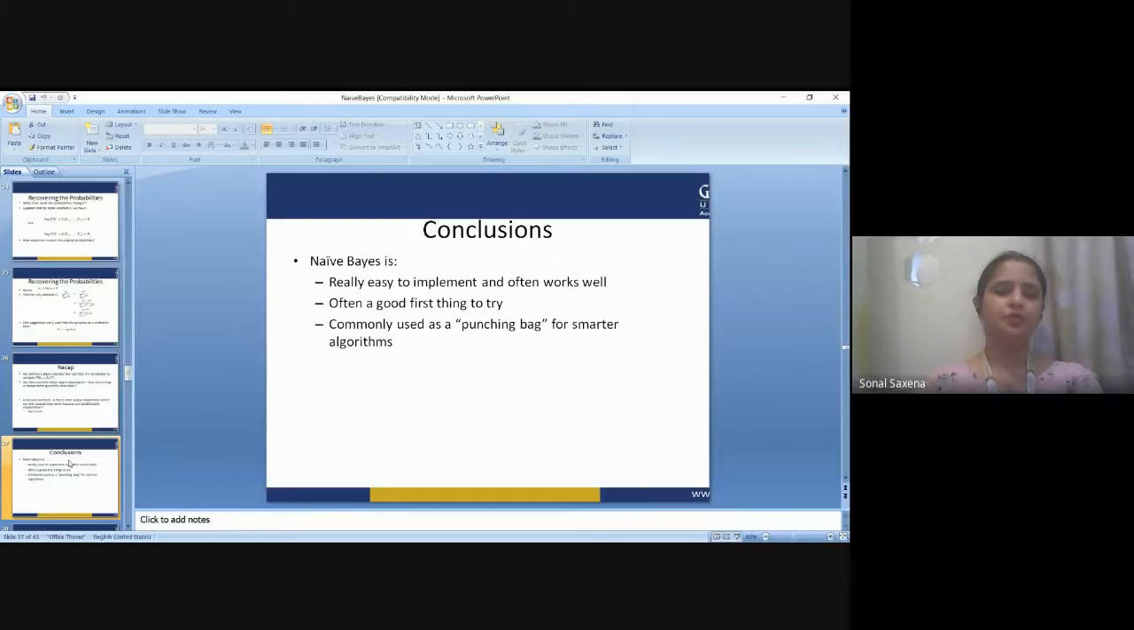So in conclusion, I can say that it is really easy to implement and often it works well also. It is a very good thing, first of all, for a trial purpose, and it is commonly used as a punching bag for smarter algorithms. So you can just hit and trial how good your attempt and assumptions are. Using this naive Bayes algorithm, you can get an elementary idea about what kind of predictions you are getting.